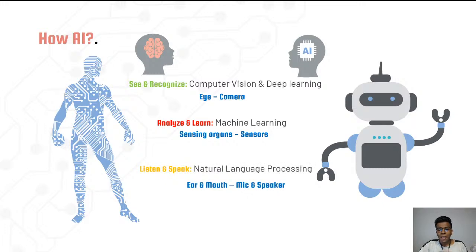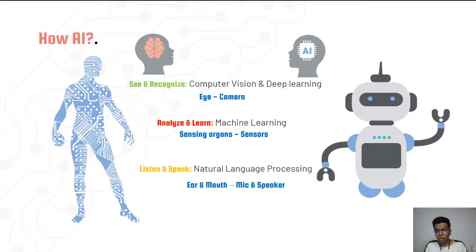And then the third ability, which is listening and then speaking. While talking about listening and speaking, what is the common thing we need to have for mutual communication, guys? If you know the answer, you just post your answers in the live chat. If we want to have mutual communication, what is the common thing we need to have between us?